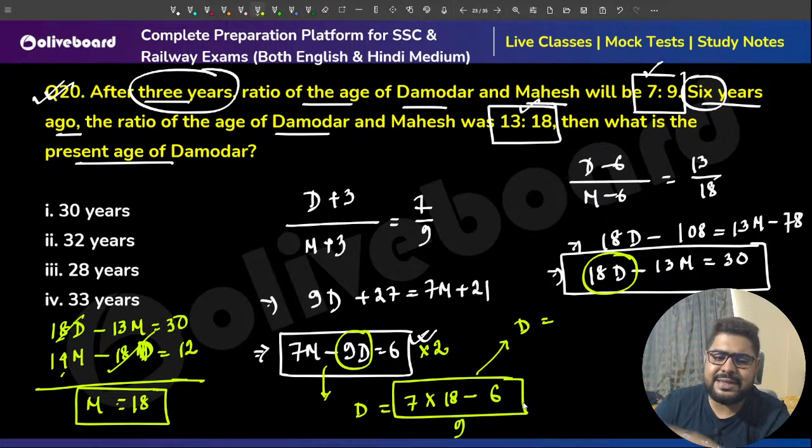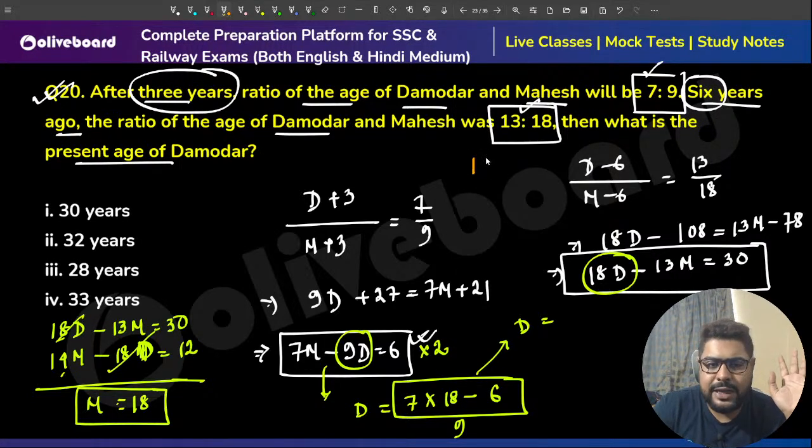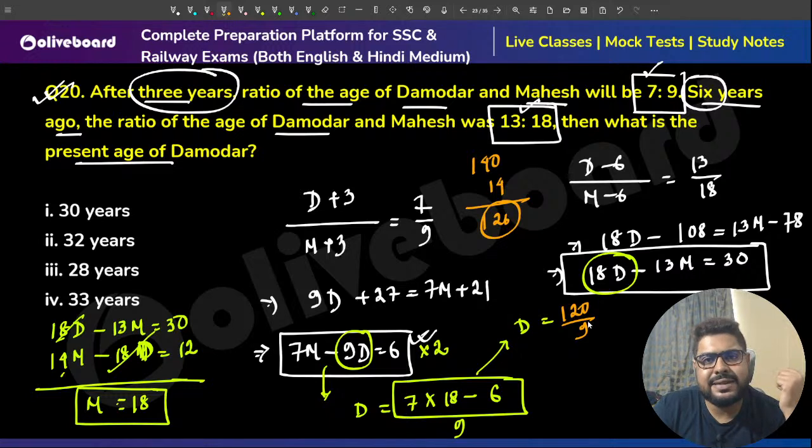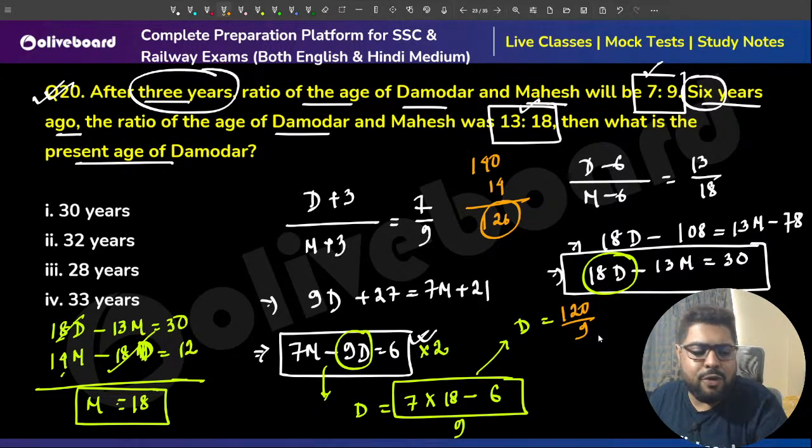Just calculate. If you don't know the 18 multiples, you do it like this: 7 times 18, 7 times 20 is 140 minus 2 into 7, that is 14, so you get 126. 126 minus 6, that is 120, by 9. How much will you get for Damodar?